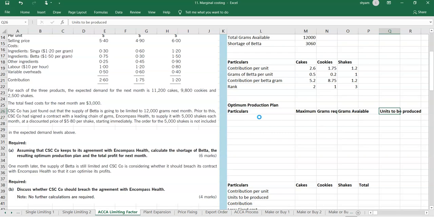So we'll start from the given elements. The first one is cookies, the second one is cakes, and the third one is shakes.